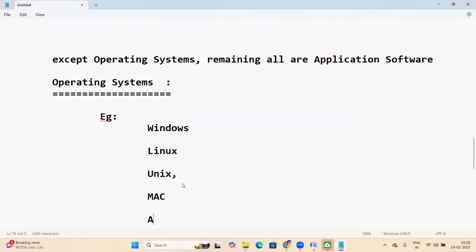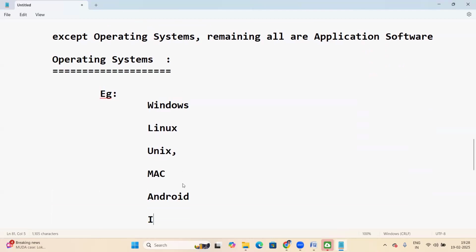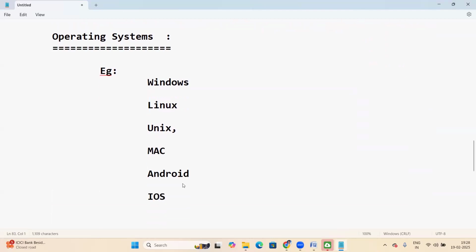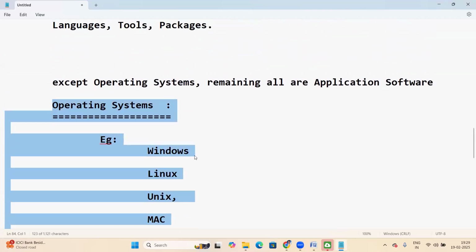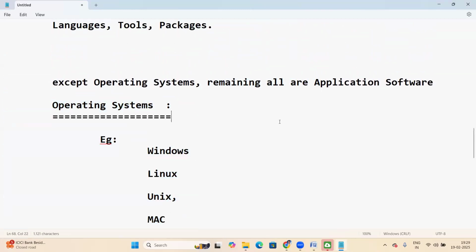Next, in mobiles, we are using Android OS. Next, iOS. These are all operating systems, right? There are many, like Solaris. Solaris is also an OS. Next, IBM AIX, HP-UX. Like that, there are many operating systems. Except operating systems, the remaining are application software.